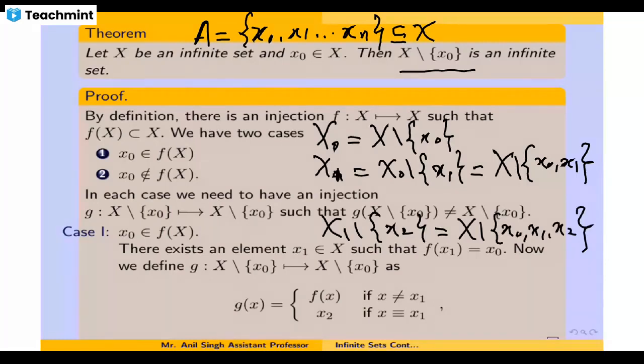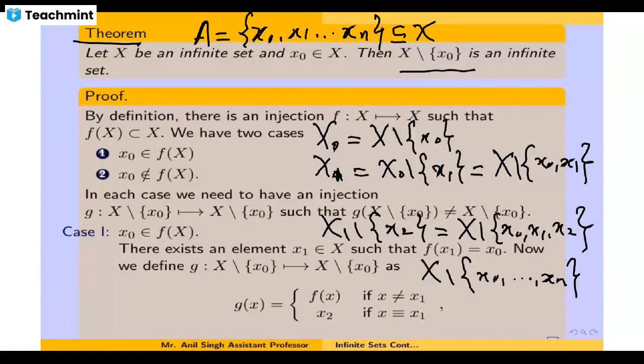In this way, you will see that X minus {x0 up to xn} is an infinite set. So the proof of this result, that once you take out a finite subset out of an infinite set the remaining set is again an infinite set, utilizes this theorem.